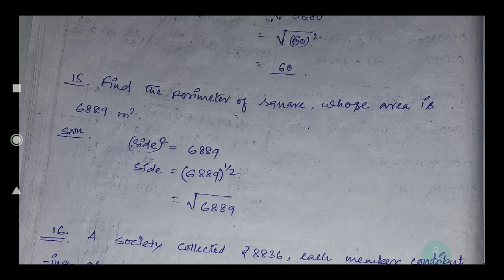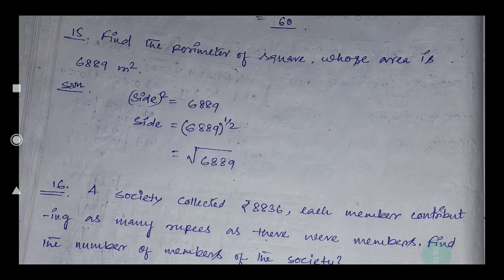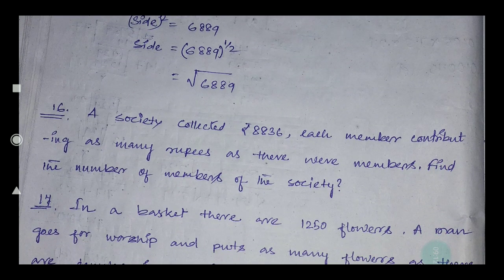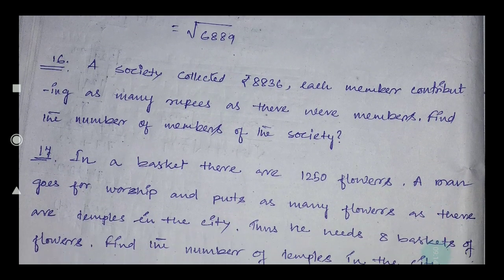You don't know the square root of 6889. So that means you have to apply the long division method. If you apply the long division method, you will get the answer. So that one you have to do, but I have just shown the process. So now the number 60 also you have to do by yourself.